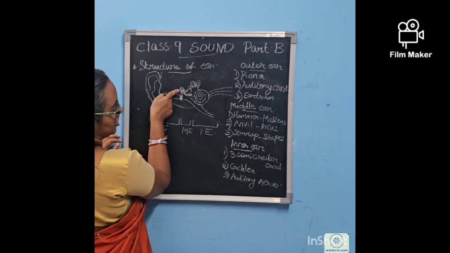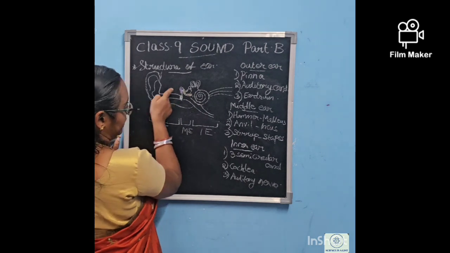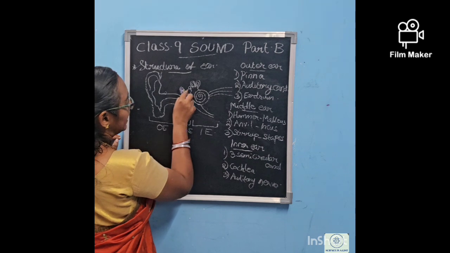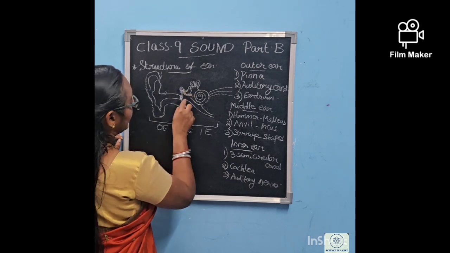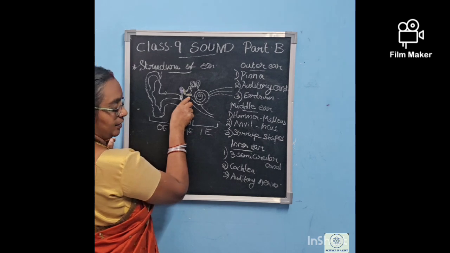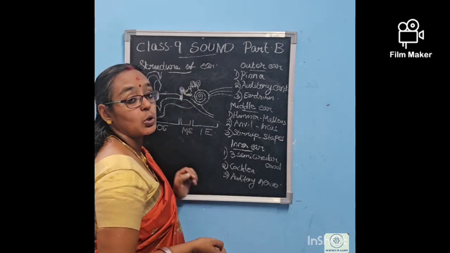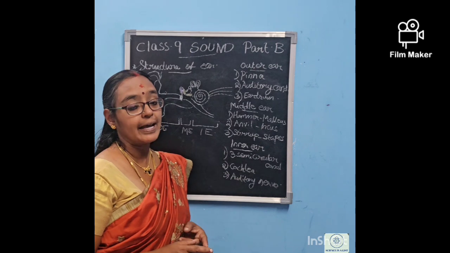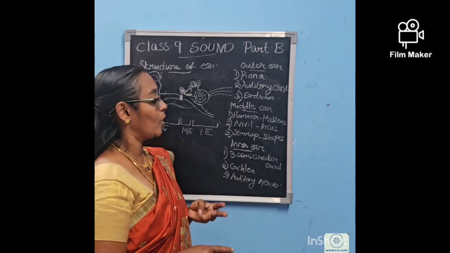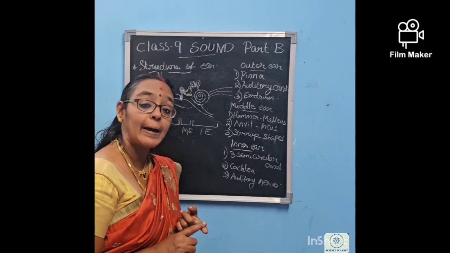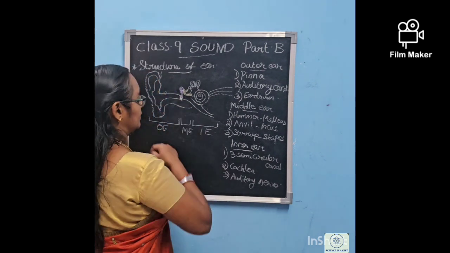This is the hammer shape. This is the hammer. Then something drawn in yellow is the anvil, and the orange color drawn over here is the stirrup. So there are three bones: hammer, anvil and stirrup. Or we can say once again malleus, incus and stapes. So these are the things.